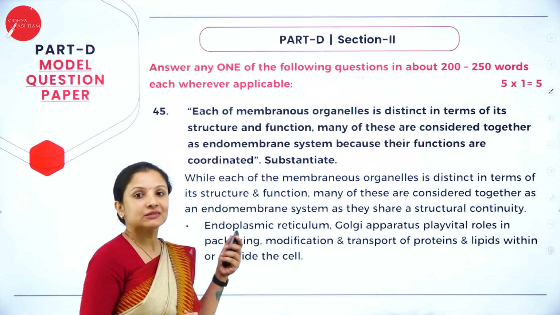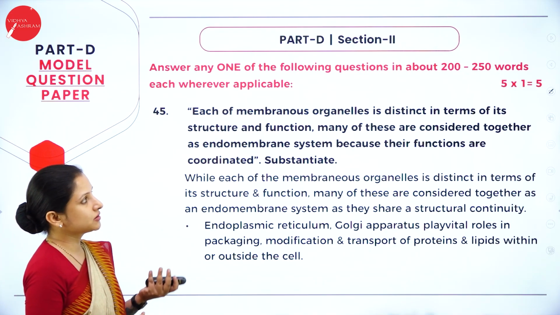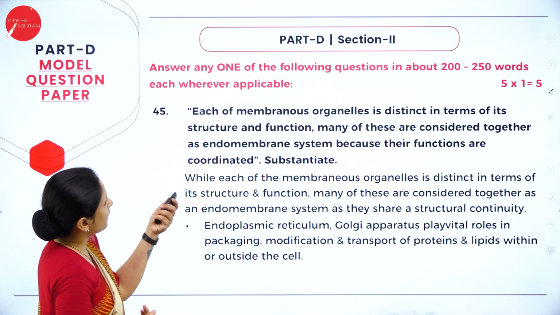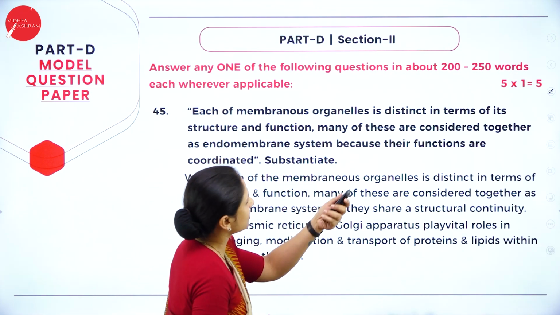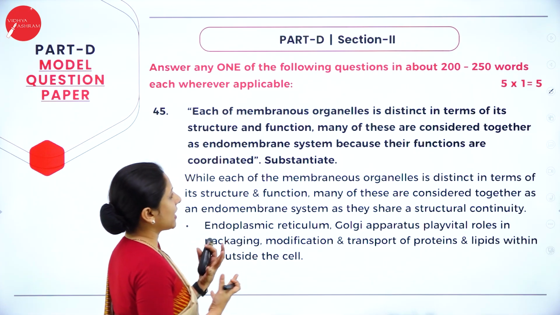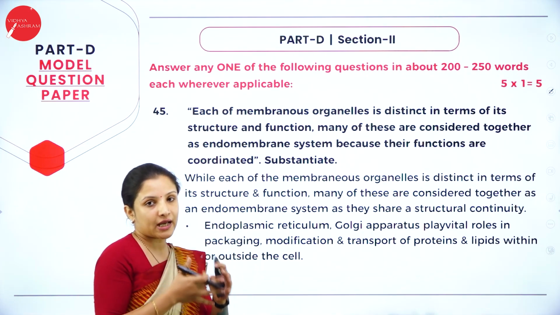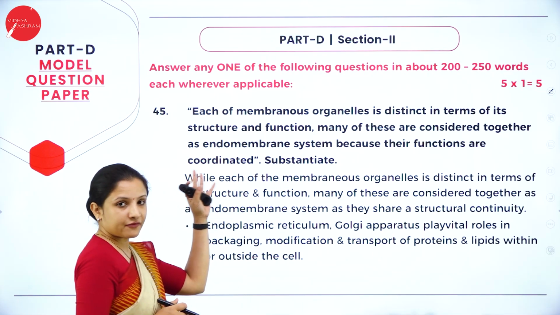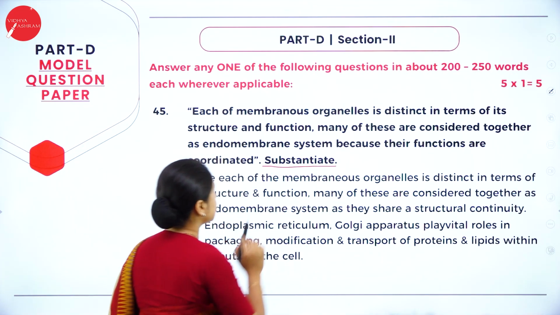So next we'll move on to section 2. Answer any one of the following questions. So 3 questions will be given, any one you need to answer. Question 45: each of the membranous organelles is distinct in terms of its structure and function. Many of these are considered together as the endomembrane system, right? A few of the organelles have been put together under the endomembrane system because their functions are coordinated. Now you have to give reasons, you have to substantiate the statement.